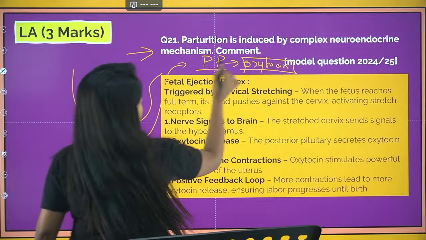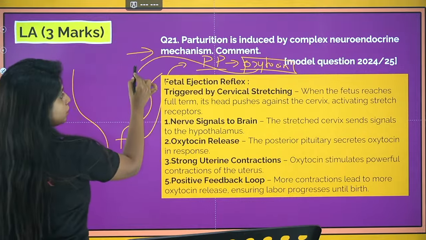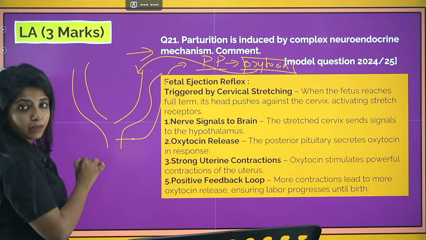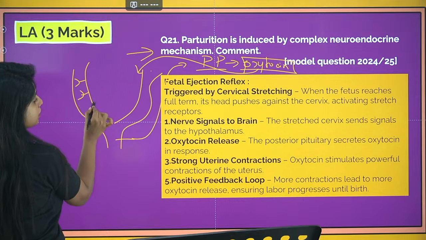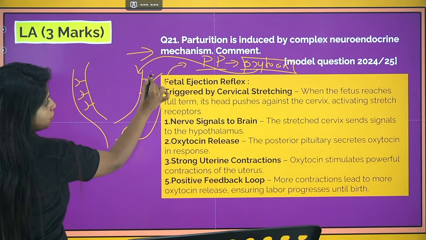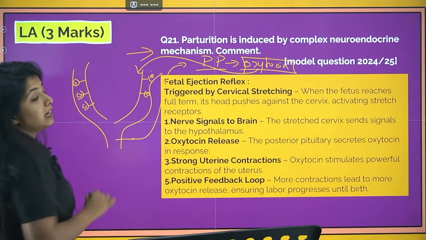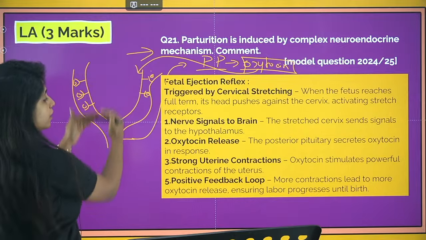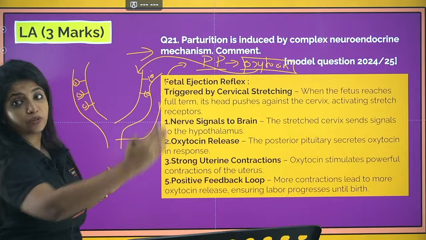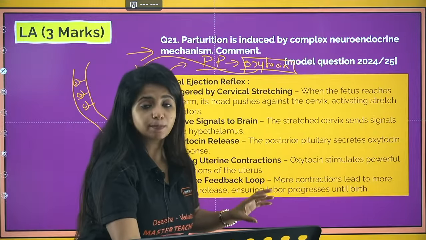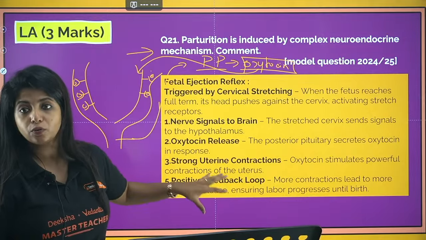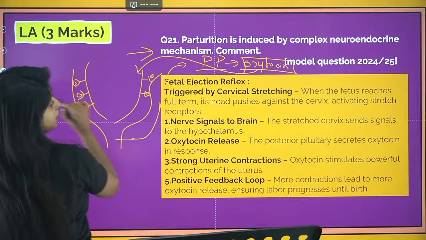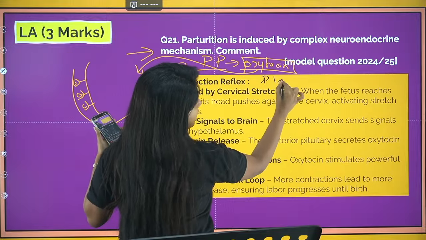Now this oxytocin which is there, it will come here through blood towards the uterus, and here we have the myometrium, the muscular layer. Remember, the myometrium has certain receptors for oxytocin. So the oxytocin comes and binds over here, and when it does, again there will be contraction, relaxation. The baby will try to move down. Again, this loop goes on. This is known as positive feedback loop. So you have to explain point by point as I have written over here. But start with the fetal ejection reflex, which is given by both the placenta as well as fetus.